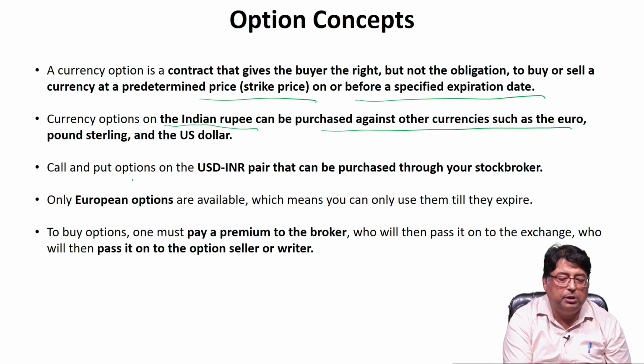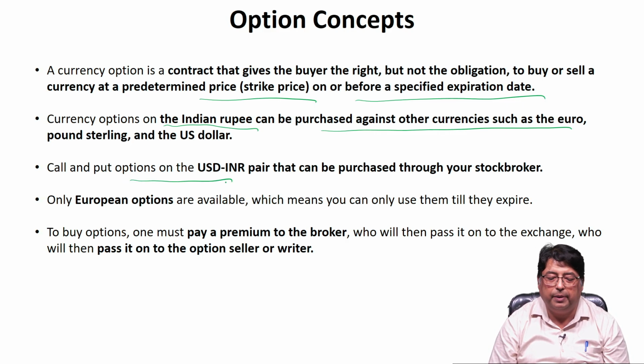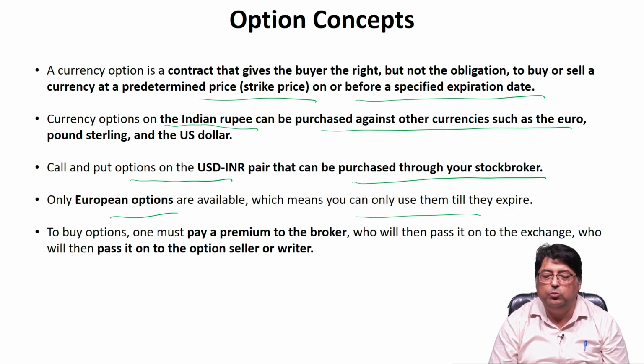Call and put options on the USD INR pair can be purchased through a stockbroker. Only European options are available, which means you can only use them at the time of expiry. American options are not available because the exchanges don't provide that service.